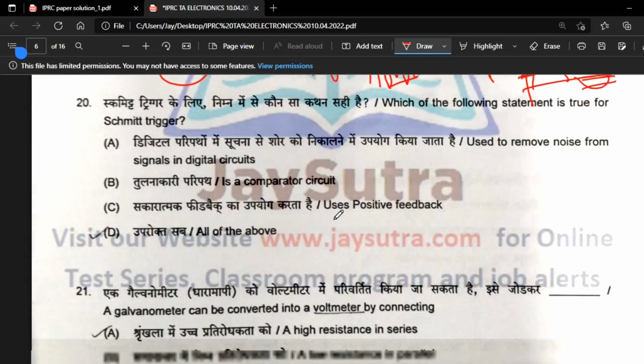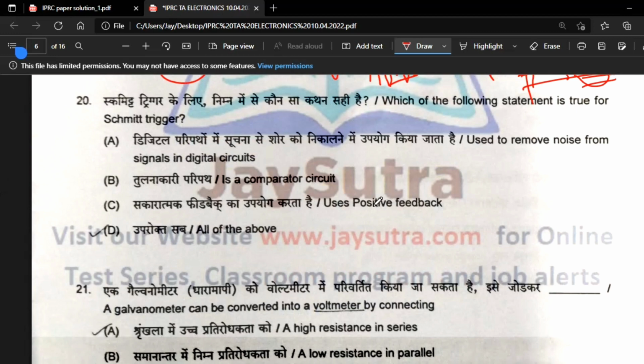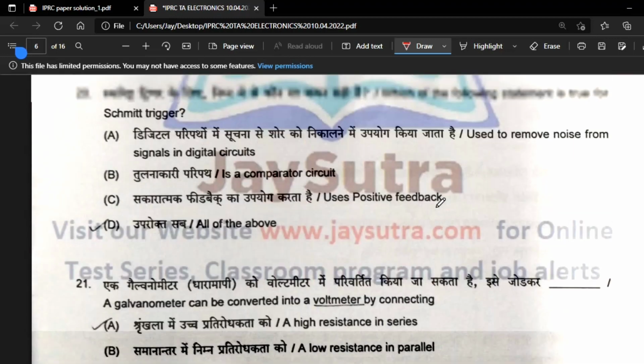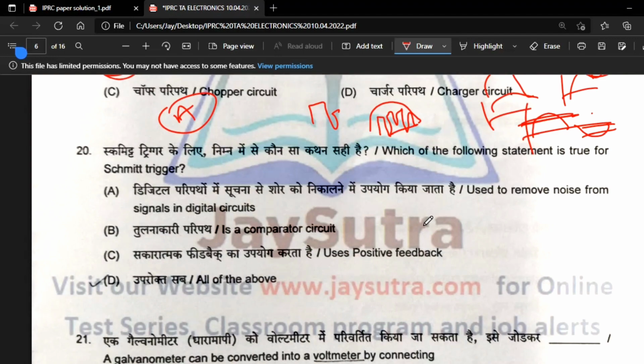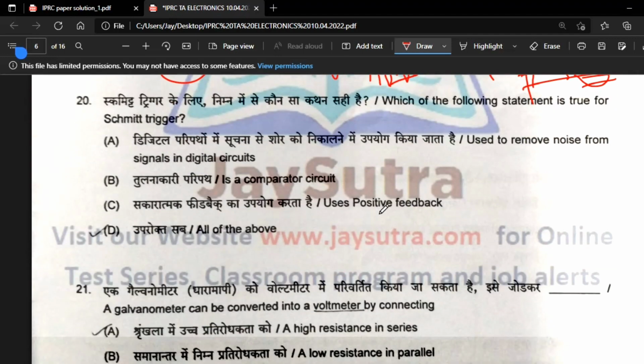Now number 20, which of the following statements is true for the Schmitt trigger? See, a Schmitt trigger uses positive feedback, and it is a comparator circuit, and it removes noise also. So 20, it will be all of the above.